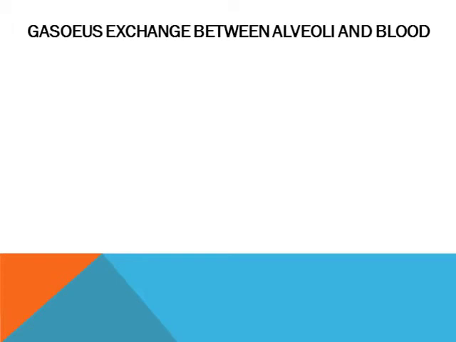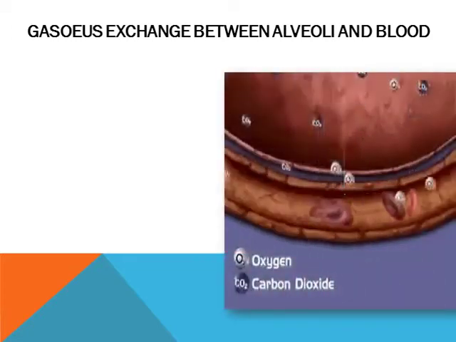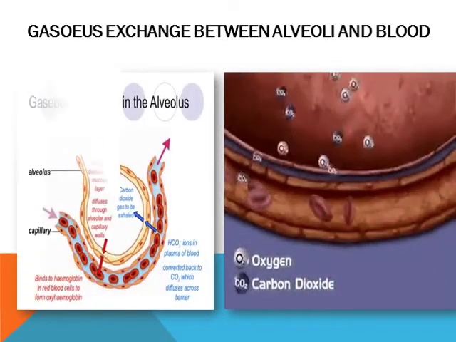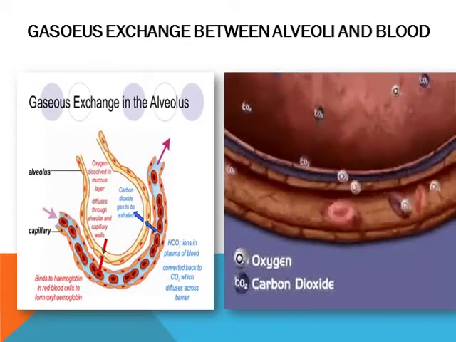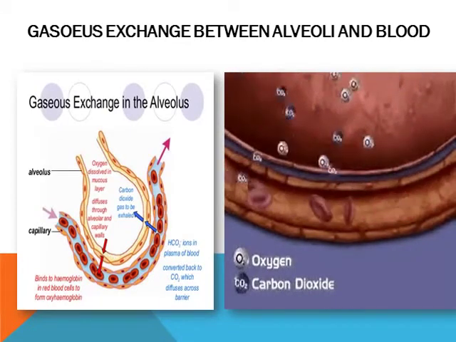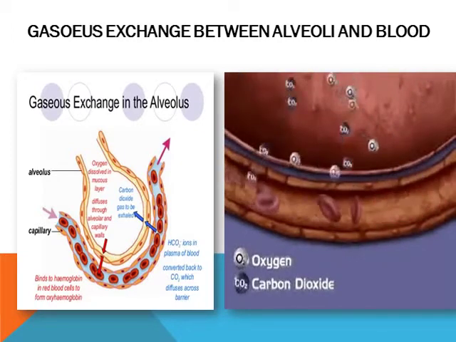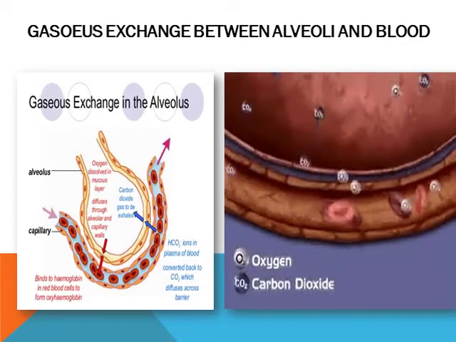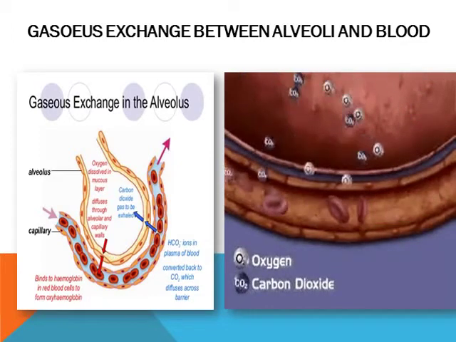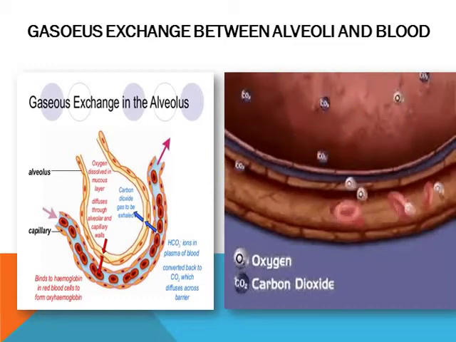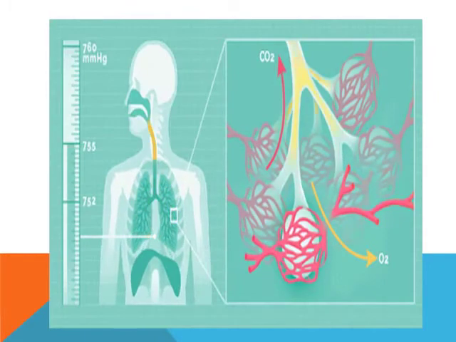The blood that is dark red in color flows from the heart into capillaries and collects oxygen from alveoli. At the same time, the CO2, that is carbon dioxide, present in the blood diffuses into alveoli. This is expelled out when we exhale the air. The bright red oxygen-rich blood returns to the heart and is pumped to all parts of the body. Here you can observe the process of breathing and gaseous exchange at the alveoli level.